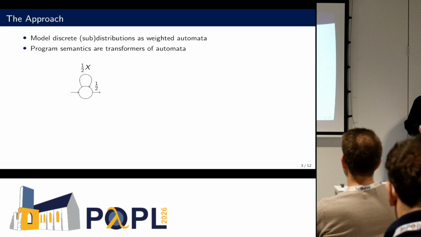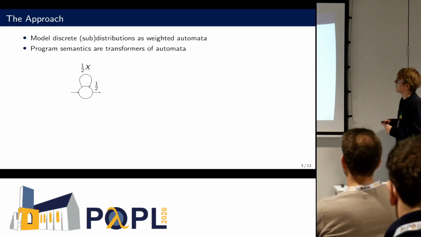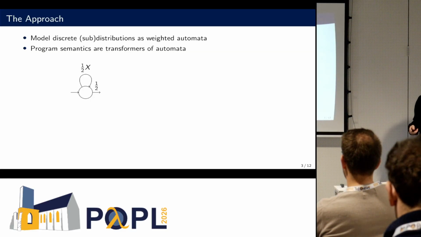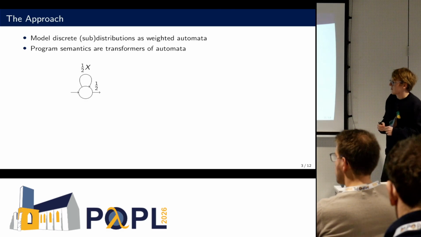So here we have a simple weighted automaton. We can already see the difference between weighted automata and the more generally known finite automata. We, for instance, have this 1/2 here, right? So we have weights attached to initial and final states. Here, if I omit a weight, this just means the weight is equal to 1. And we also have this 1/2 x here, which is also something we would not be able to see very often. So how do we now evaluate these weighted automata, or what do they mean?